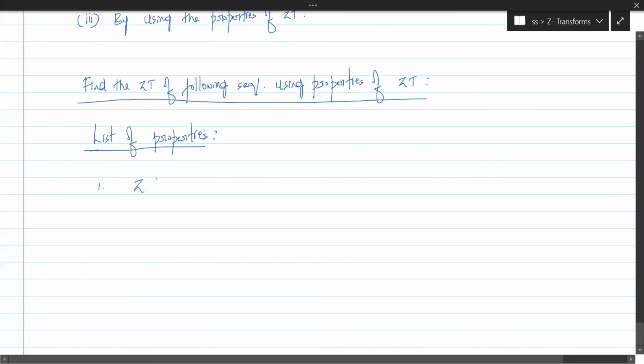Understand that? So Z transform of A x1 of n plus B x2 of n is what? Anybody? A into X1 of Z plus B into X2 of Z. So this is linearity. The second property is the Z transform of x of n minus n naught, the time shift property.